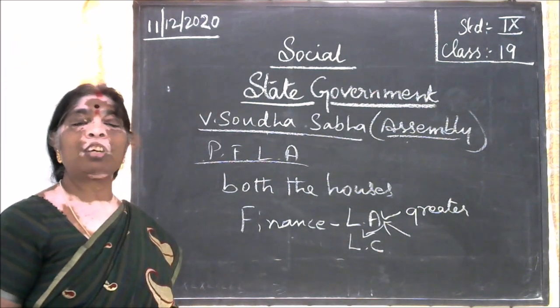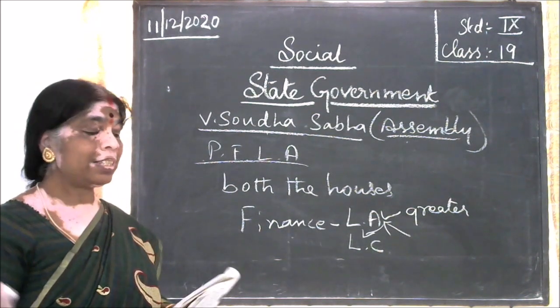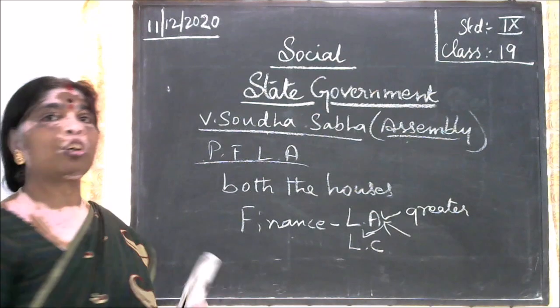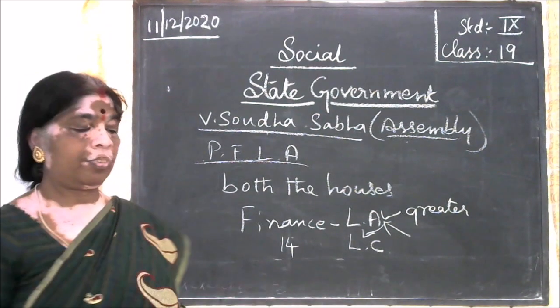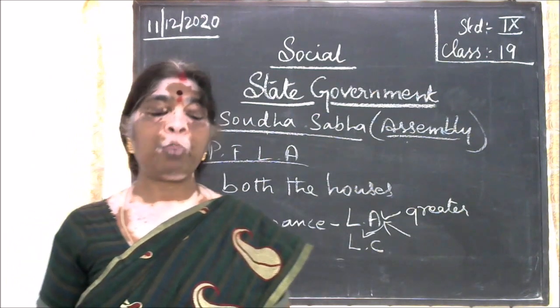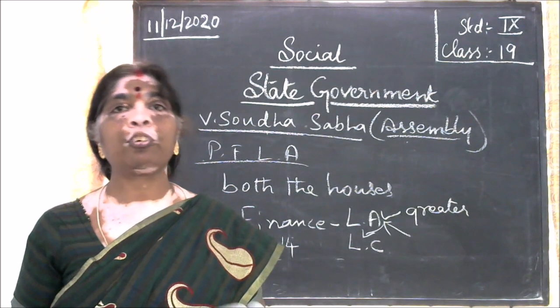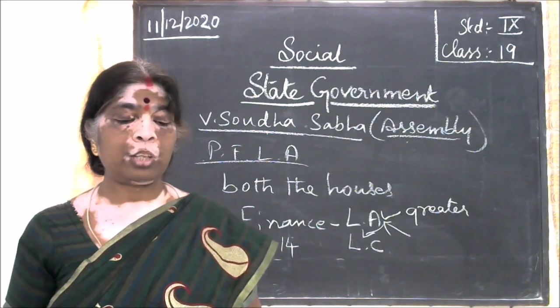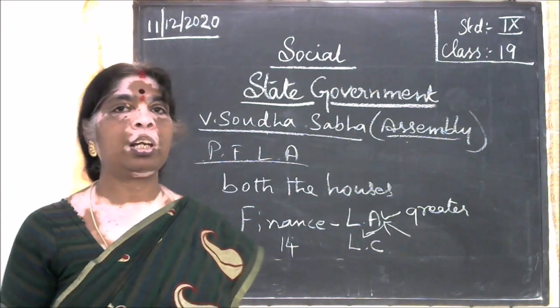It does not have any right to reject the bills, but it has the right to delay it for how many days? At least for 14 days. So if the Vidhan Parishad fails to send the bill within 14 days, it is assumed as passed and forwarded to the governor for his approval.